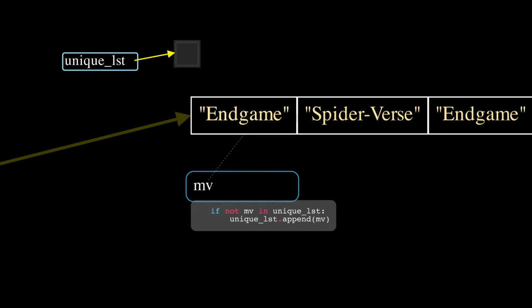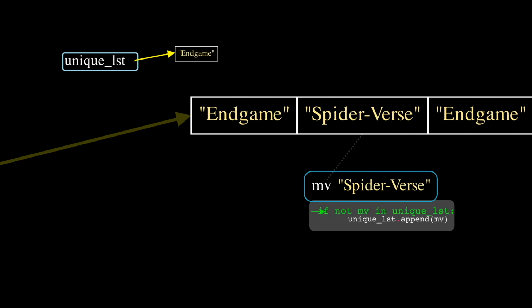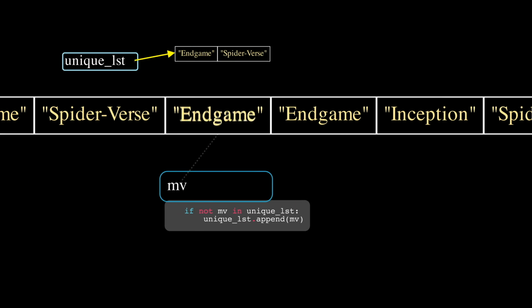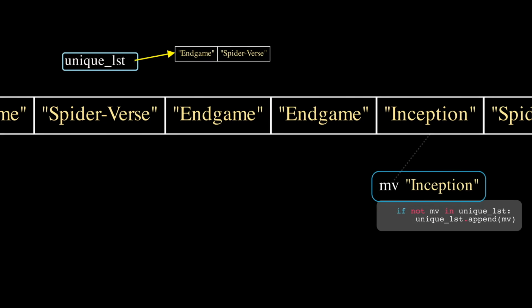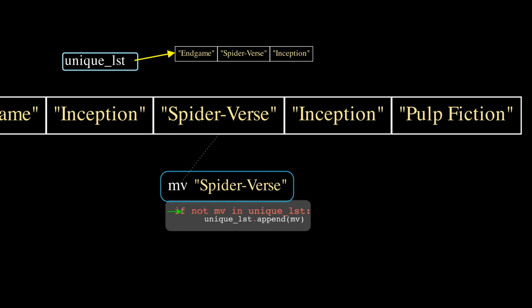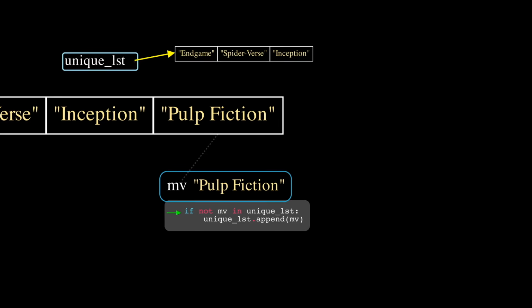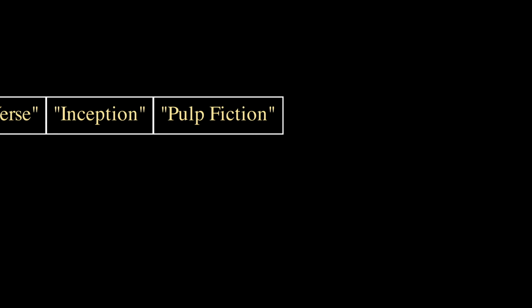As the loop begins, the variable mv stores the string Endgame. By our design, unique list cannot have any redundant element. We only append new movies in there if it is currently not in unique list. At the moment, unique list is empty and Endgame is not in there. We append. Hopping to the next one. Spider-Verse not in unique list. True. We append. Next one. Endgame is already in there. We do not append. So if my verbal commentary of for loops starts to get pretty monotonous and predictable for you, hey yeah, you start to really internalize for loop now.